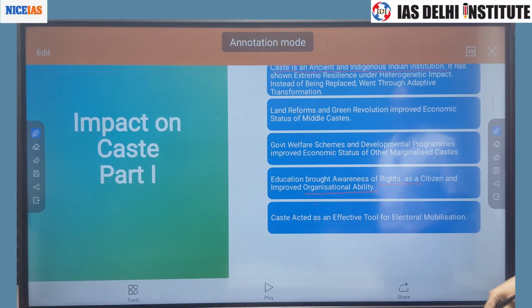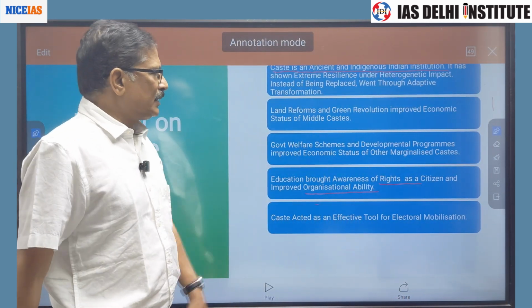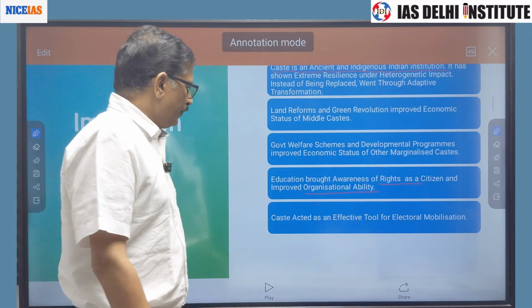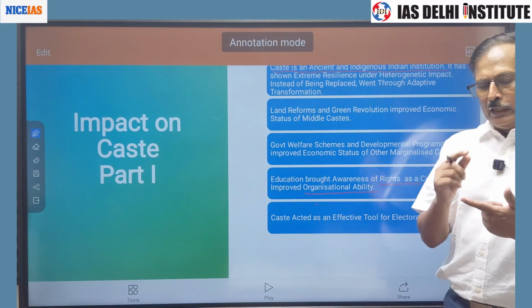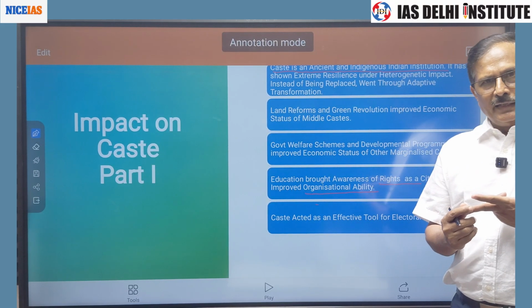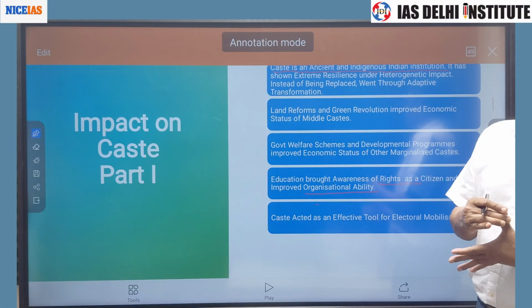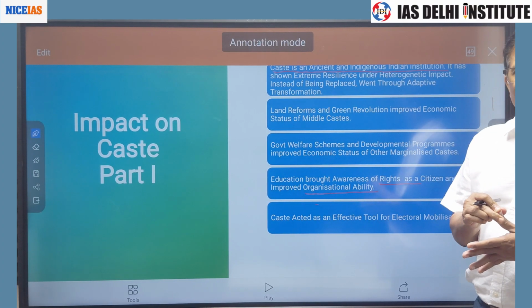Government welfare schemes and developmental programs also improved the economic status of the marginalized caste, right? Now what happens when your economic status improves, your organizational ability improves, you have right to vote, that is universal adult franchise, then what happens?